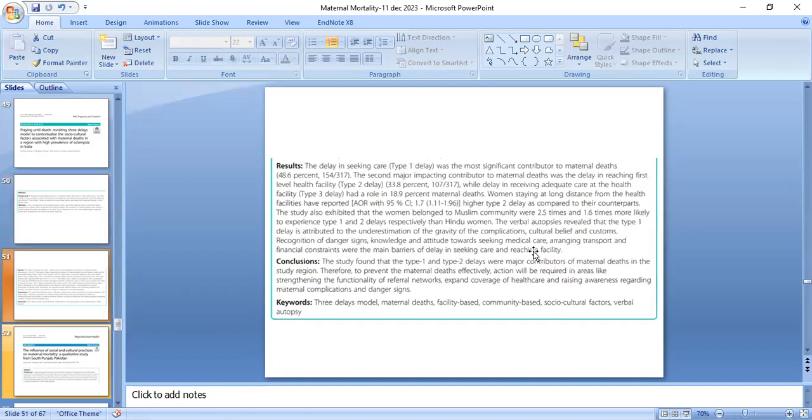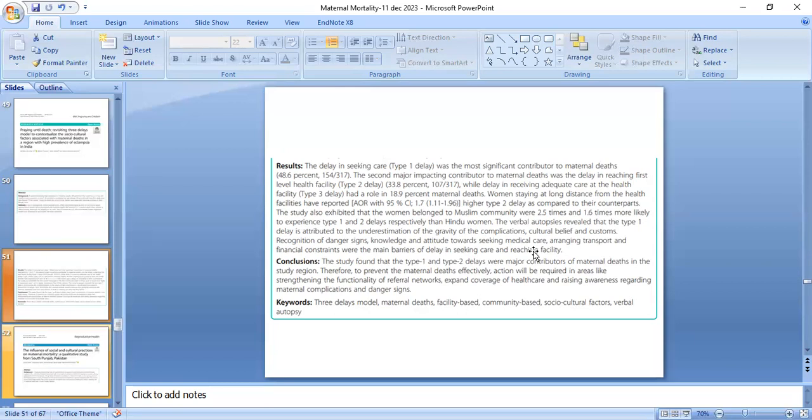The results show that the delay in seeking care, that is the type 1 delay, was the most significant contributor to maternal death. The second major contributor to maternal death was the delay in reaching the first level of health facility, that is the type 2 delay. And delay in receiving adequate care at the health facility had a role in 18.9% of maternal deaths. Women staying at a long distance from the health facility reported high type 2 delay as compared to their counterparts. This study also indicates that women belonging to the Muslim community were 2.5 times and 1.6 times more likely to experience type 1 and type 2 delays than Hindu women.